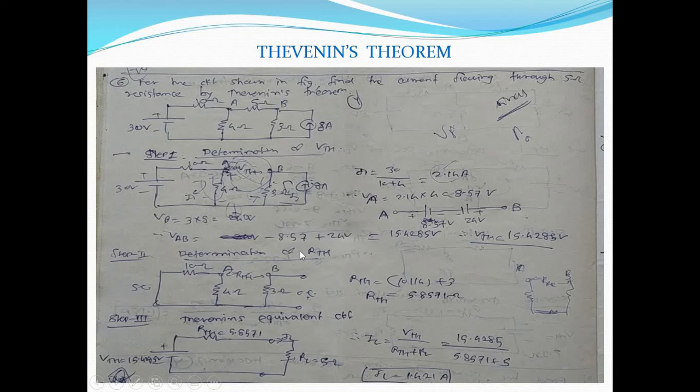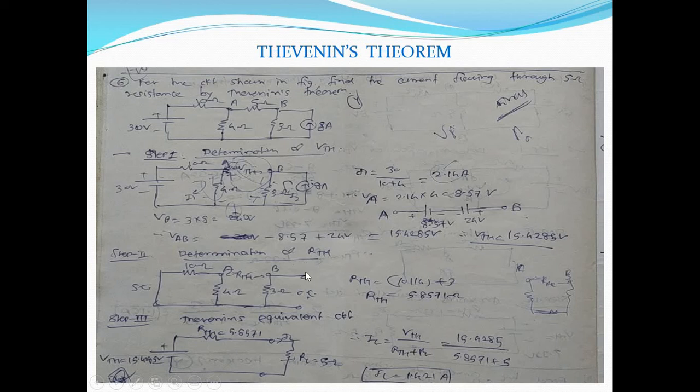What is step 2? Determination of RTH, that is Thevenin's equivalent resistance. In this case we'll open the A and B terminal and then we'll find out the RTH. For calculation of RTH we'll open the load terminals A and B and find out the equivalent resistance between A and B by replacing all the energy sources by their internal resistance. That means voltage source will be replaced by short circuit, like this 30 volt source is replaced by short circuit, and current source is replaced by open circuit.